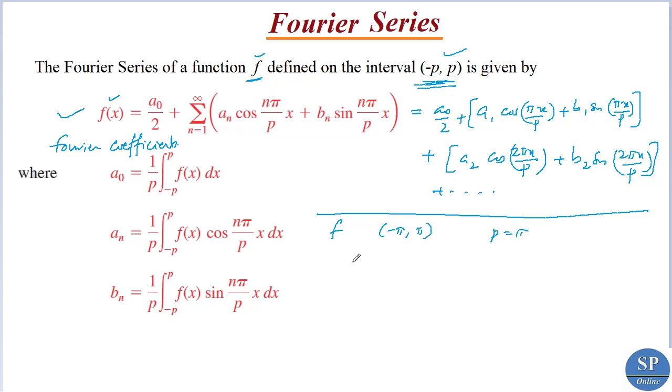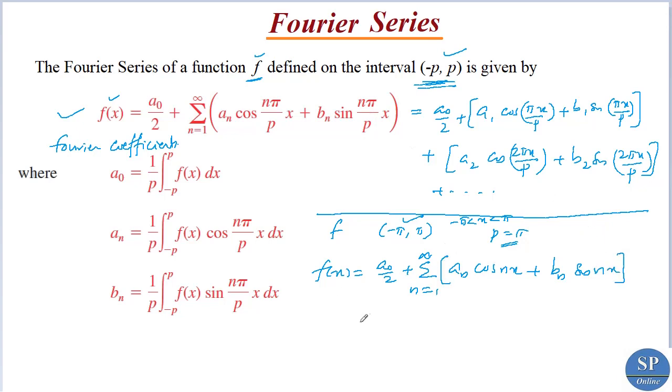The Fourier series of a function f defined on the interval minus pi to pi, we will get directly: f of x is equal to a naught by 2 plus summation n from 1 to infinity an cos n pi x by p, and p is equal to pi here. So if the interval is minus pi less than x less than pi, then we have an cos nx plus bn sin nx.